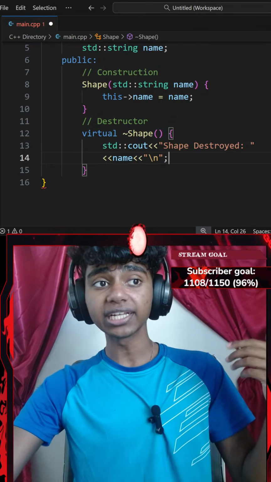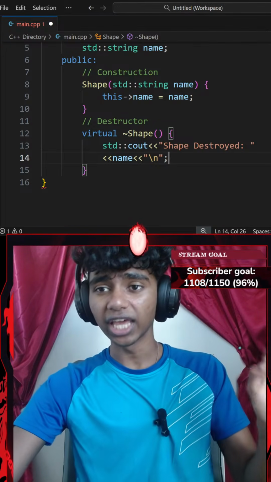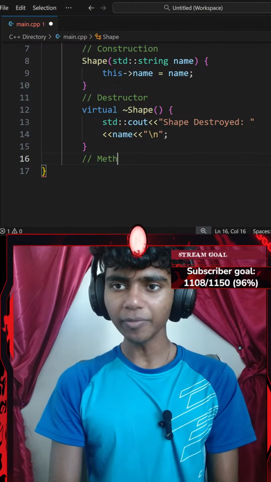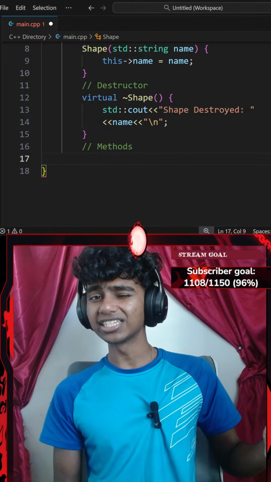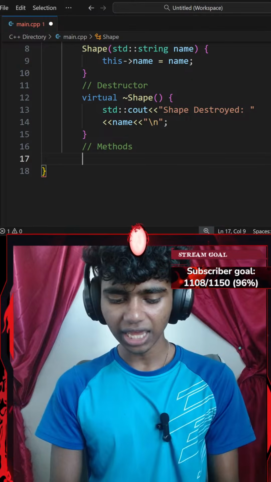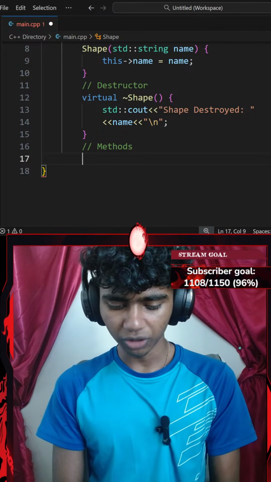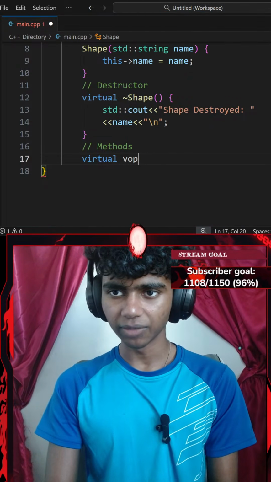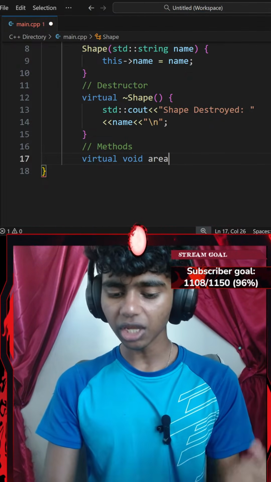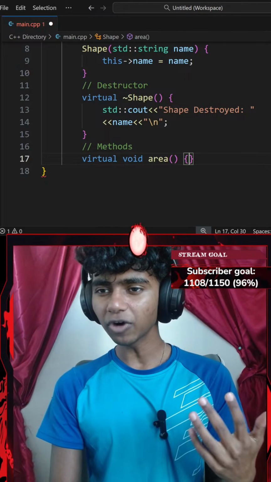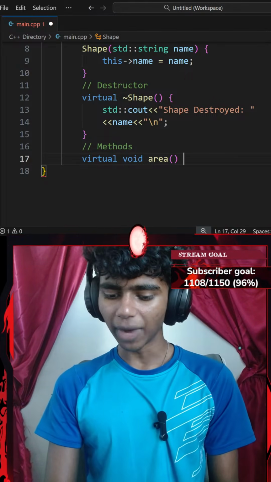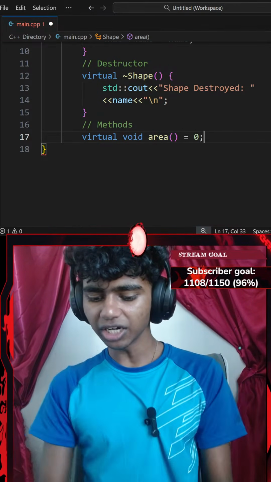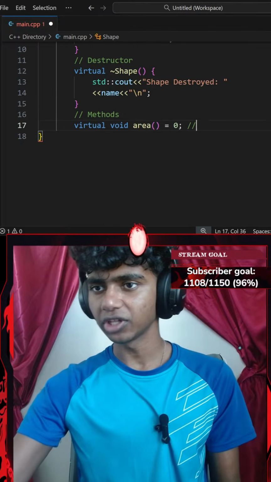Okay, next up, I gotta declare a pure virtual function called area. So let's go ahead and add another comment that says something like methods, because I'm assuming the functions basically inside of classes are called methods. So I'm going to be creating, let's say, a virtual void method called something like area. So I'll go with something like area, add a pair of parentheses, and then a pair of curly braces. Although I might actually set it equal to 0, ending with a semicolon. Okay, so this is considered a pure function. Maybe I add a comment that says something like pure function.